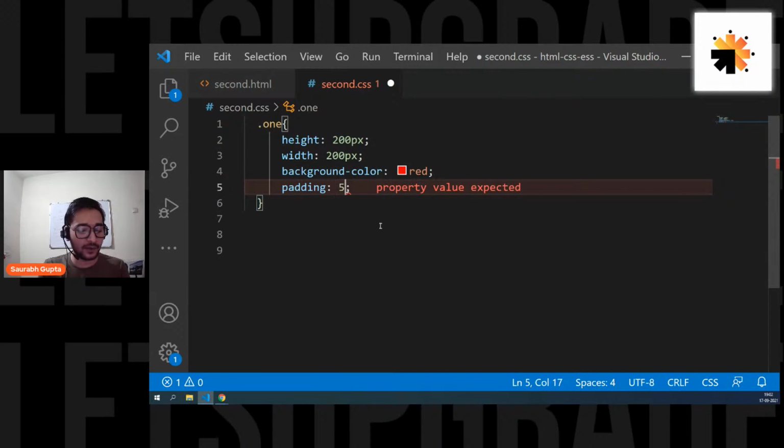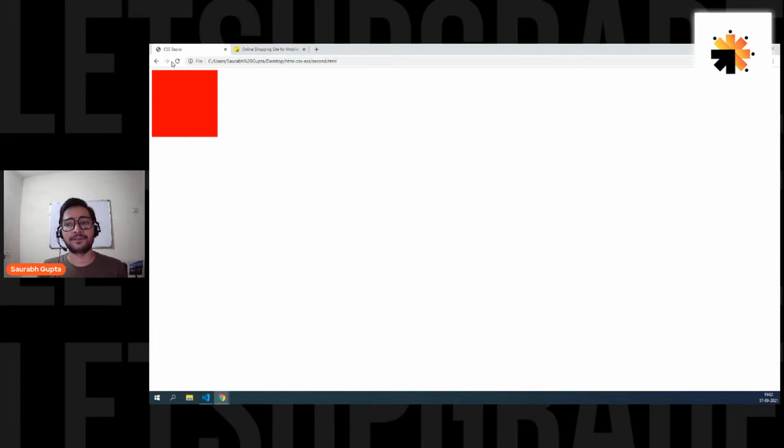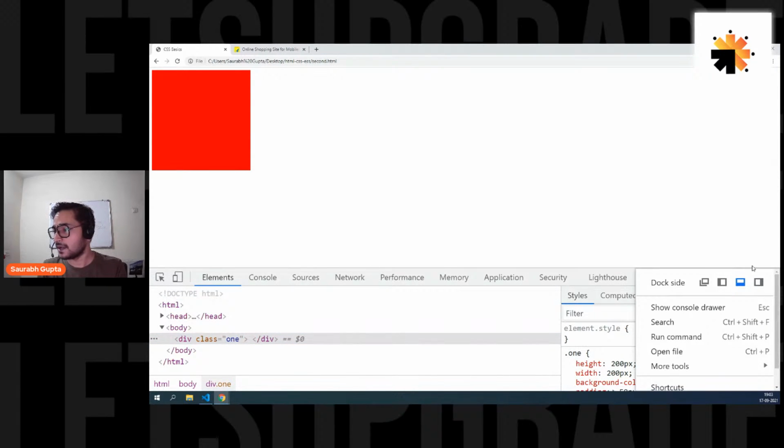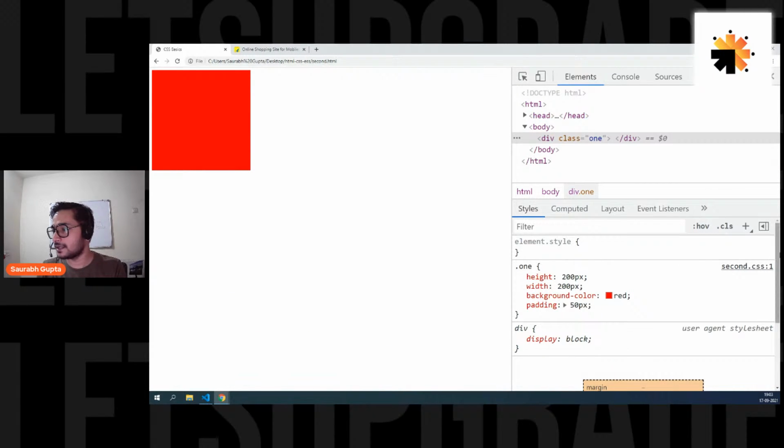For example, if I go here and give padding of 50 pixels, see now, the element's size got increased. All around, 50 pixels of size is added. On the top 50 pixels is added, on the right 50 pixels is added, on the bottom 50 pixels is added, and on the left 50 pixels is also added. To see this properly, what you can do is right click on the element and inspect.